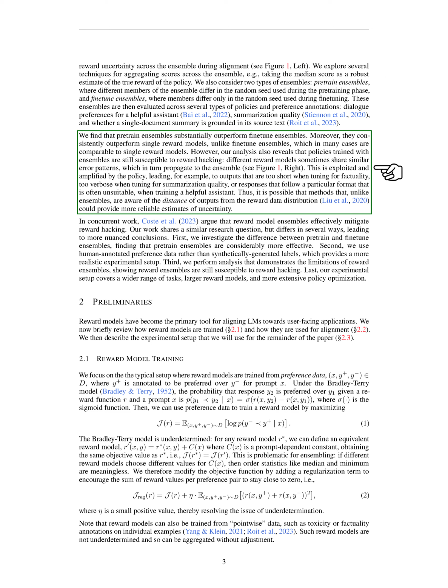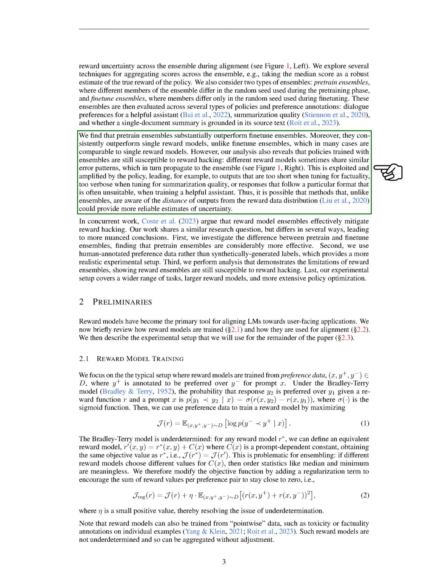We find that pre-train ensembles perform significantly better than fine-tune ensembles. They consistently outperform single reward models, unlike fine-tune ensembles, which in many cases are comparable to single reward models. However, our analysis also reveals that policies trained with ensembles are still susceptible to reward hacking. Different reward models sometimes share similar error patterns, which in turn propagate to the ensemble.